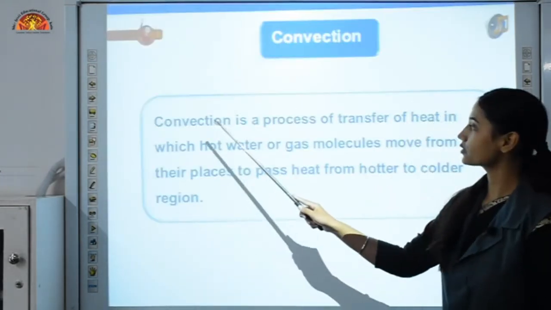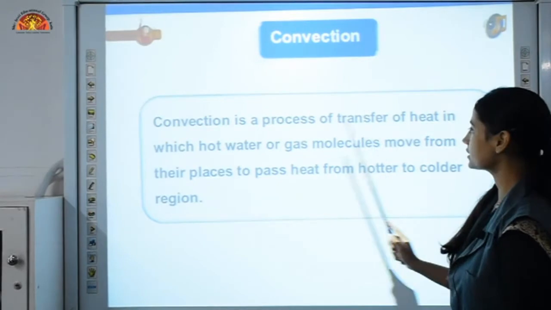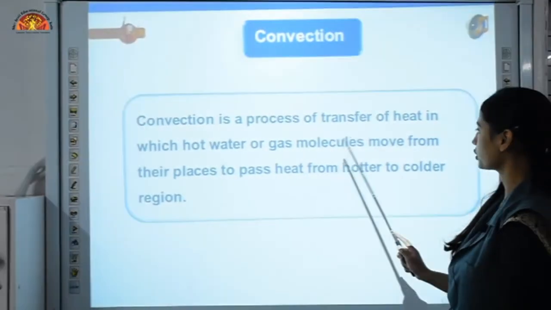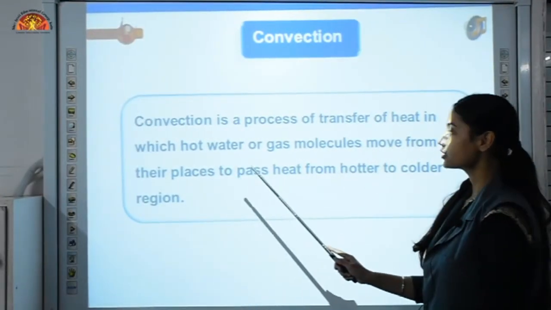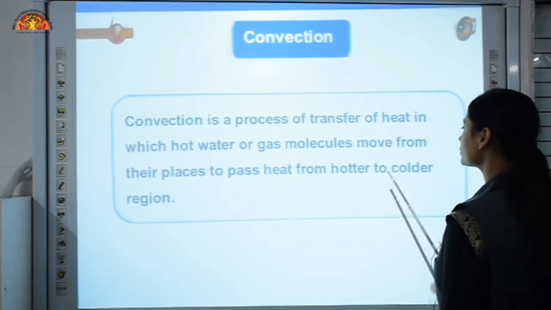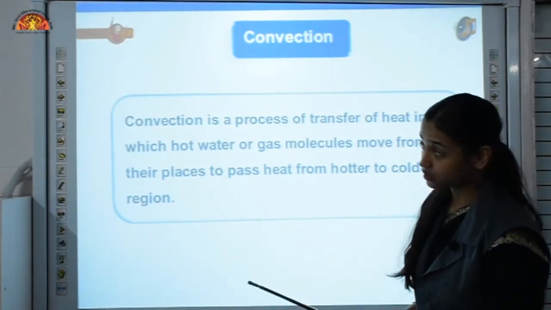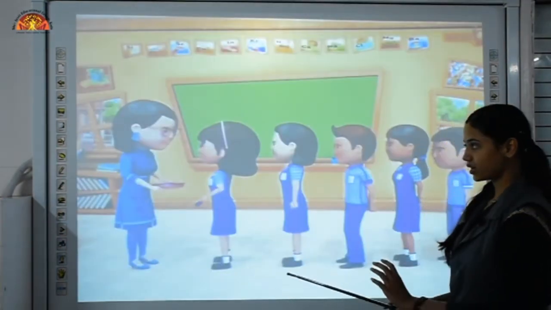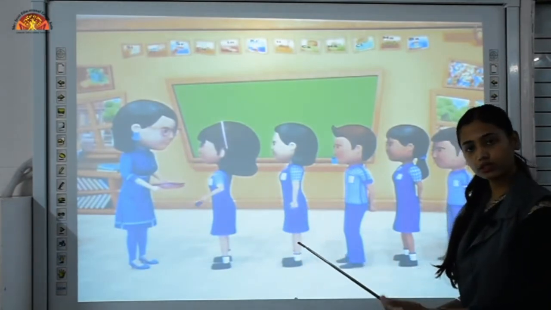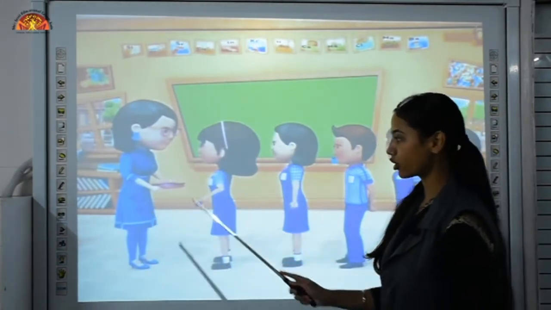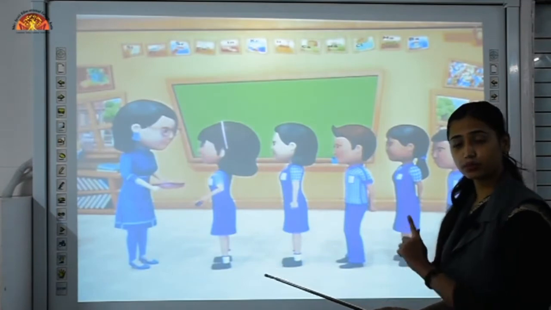The definition: convection is a process of transfer of heat in which hot liquid or gas molecules move from their places to pass heat from hotter to colder region. The same example again: they performed well and she wanted to give them chocolates. So now what is the procedure here?